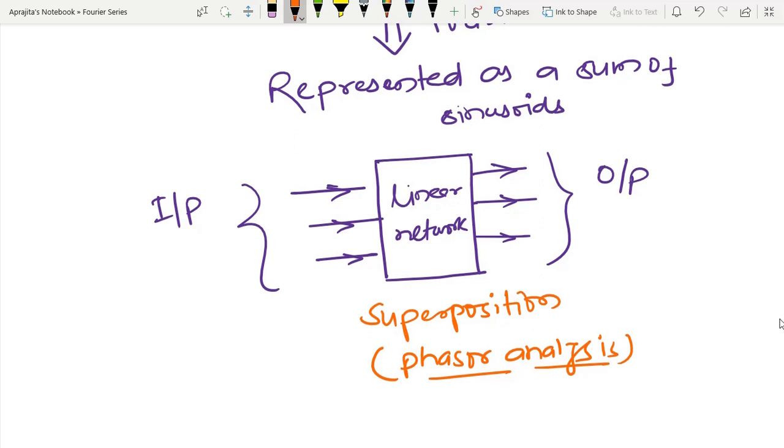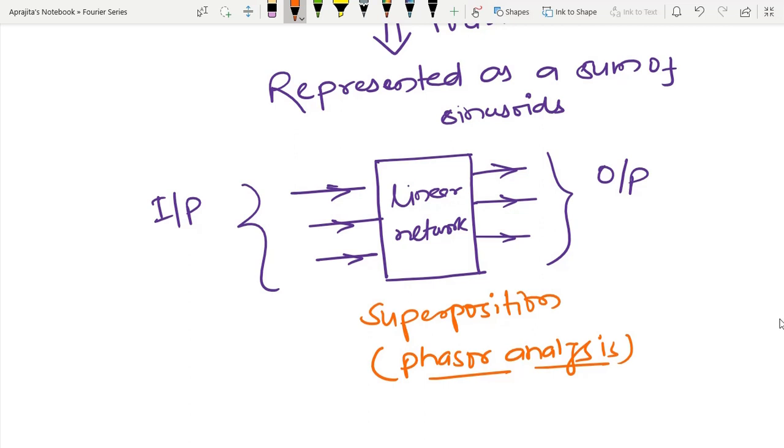So till now we have understood the motivation. Again, I am going to repeat that since I have some interconnection of RLC, that represents a linear system, and obviously a linear system will satisfy the superposition principle.